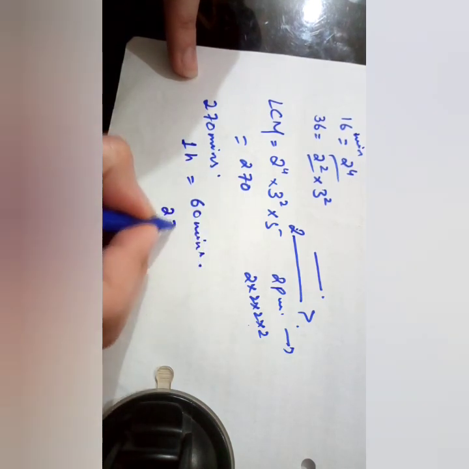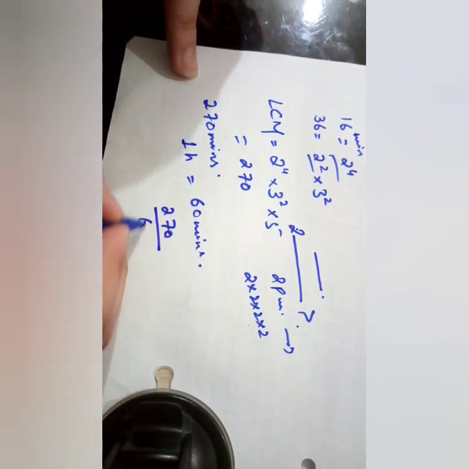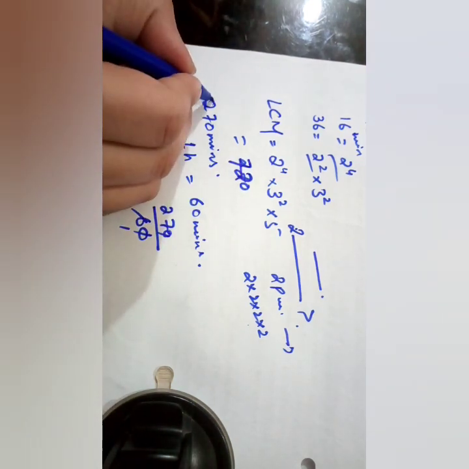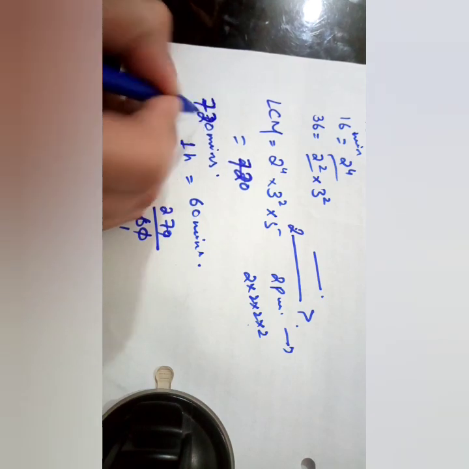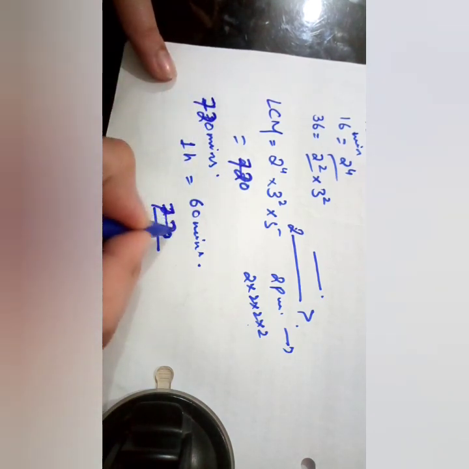So we convert 270 into hours. Sorry, it is 720, not 270.